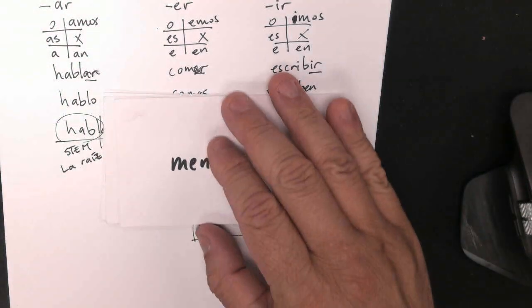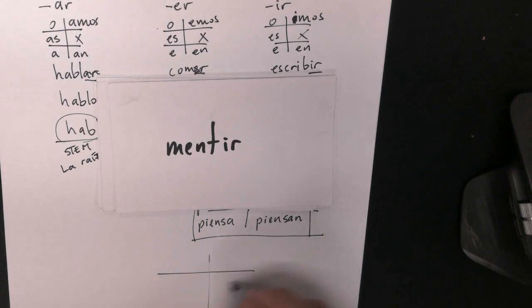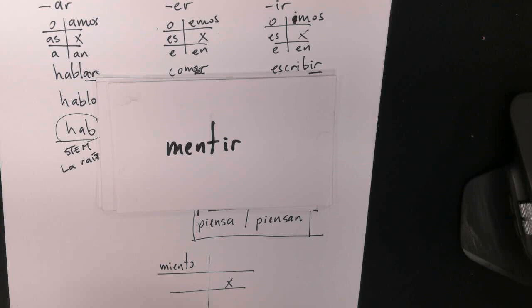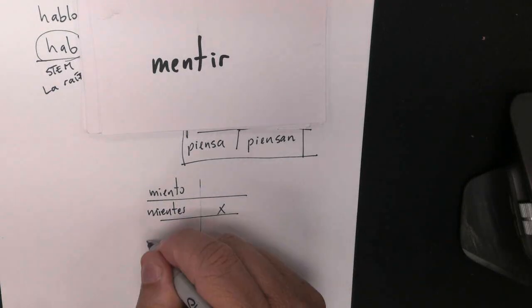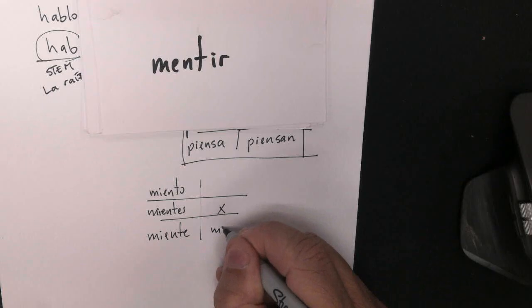So mentir, to lie, is going to be yo miento. See? Mentir is going to be miento, and then mientes, and él miente, and ellos mienten.